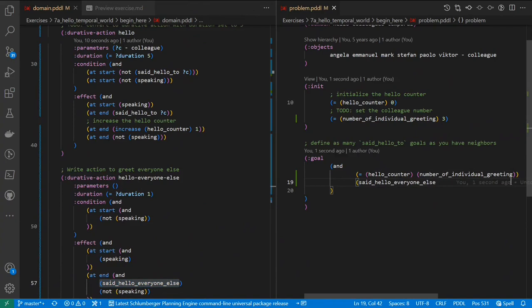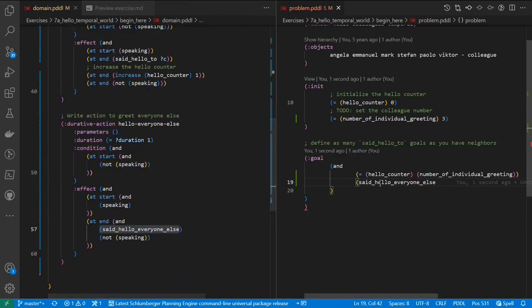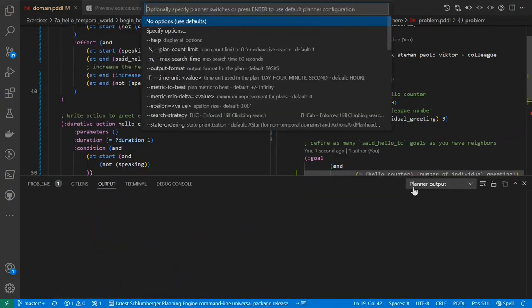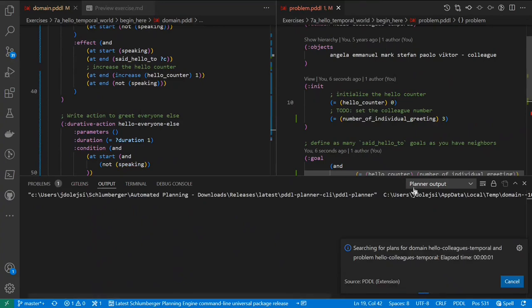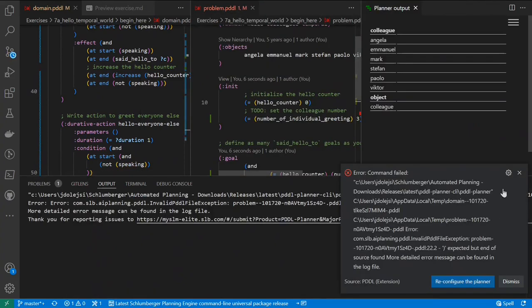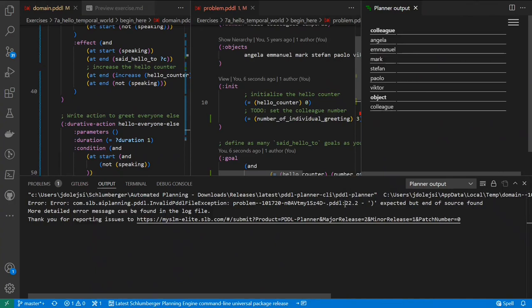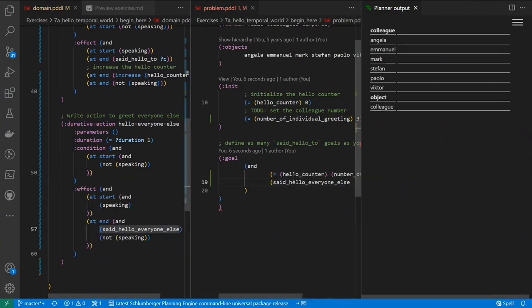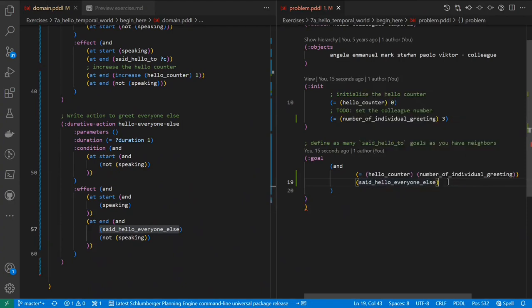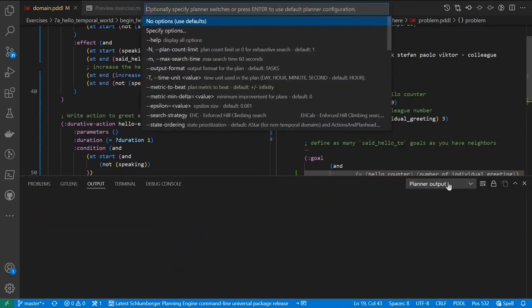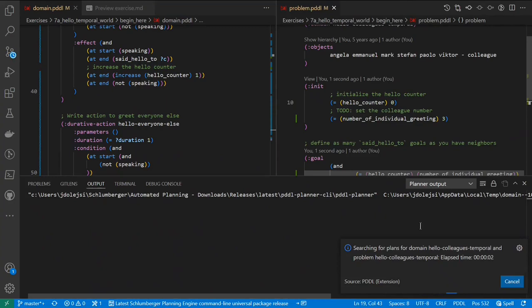So now we greet that many people and we say hello to everyone else. Will that work? Let's try. No, it is complaining about the problem file not correctly closing all brackets. Sorry about that, my mistake.